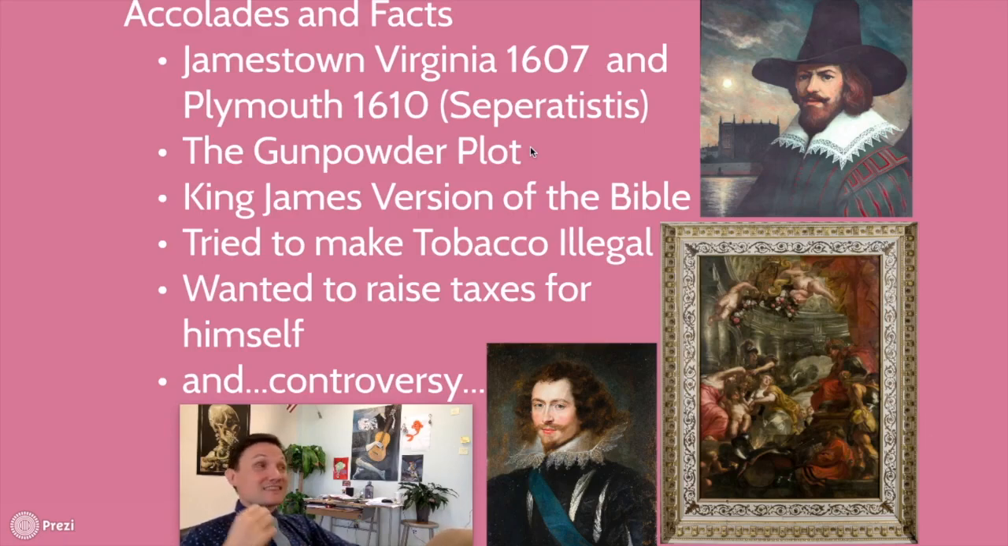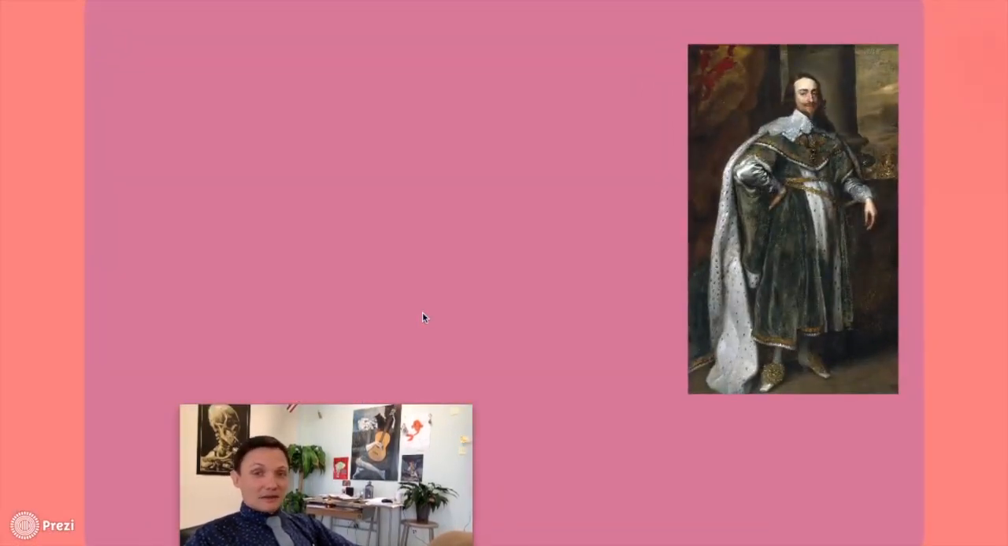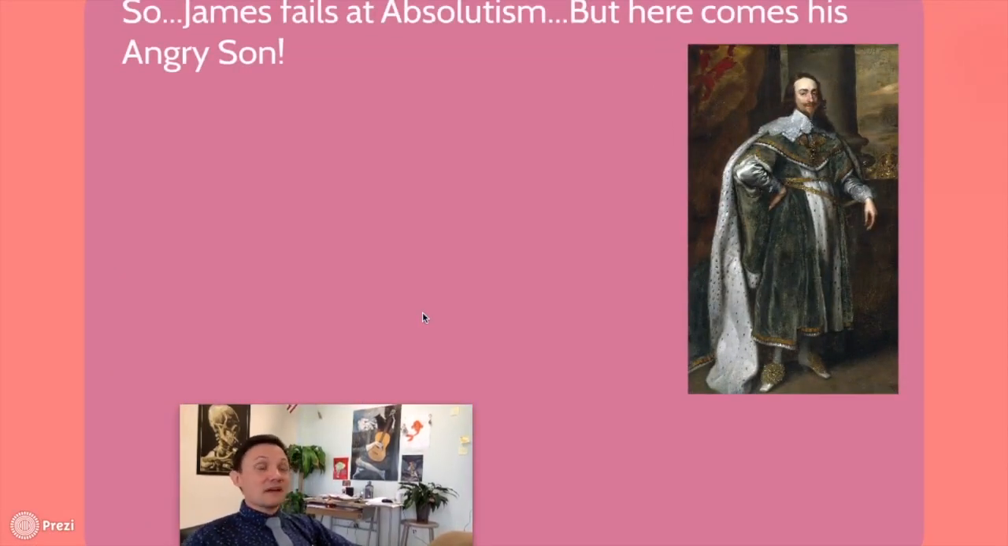He thinks he's got absolute authority, but he doesn't, right? So he wants to raise taxes for himself all the time so he can build a new banquet hall at Whitehall Palace and make all this new stuff for himself, even though people are like, yeah, you're not going to do that. And also there's a lot of controversy surrounding him. We'll talk about the controversy tomorrow, right? But the biggest thing about it is James fails at absolutism.